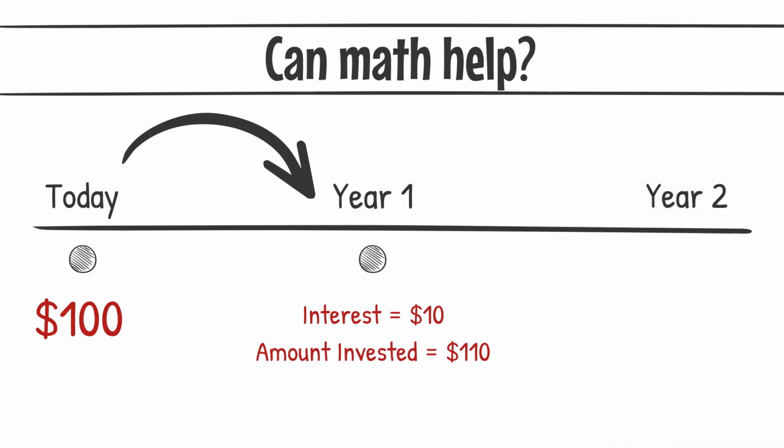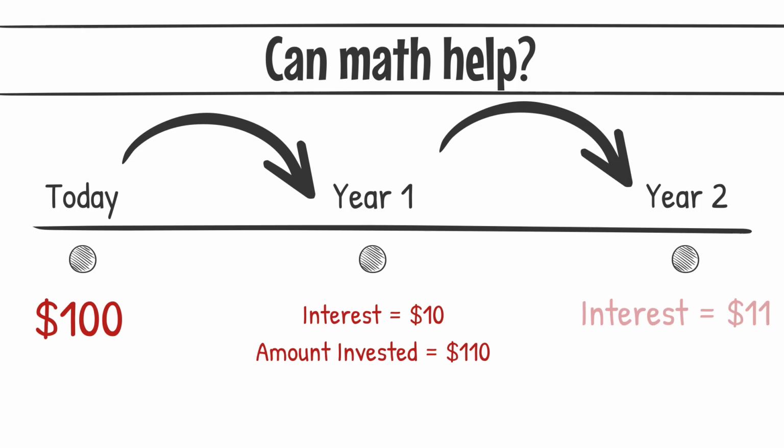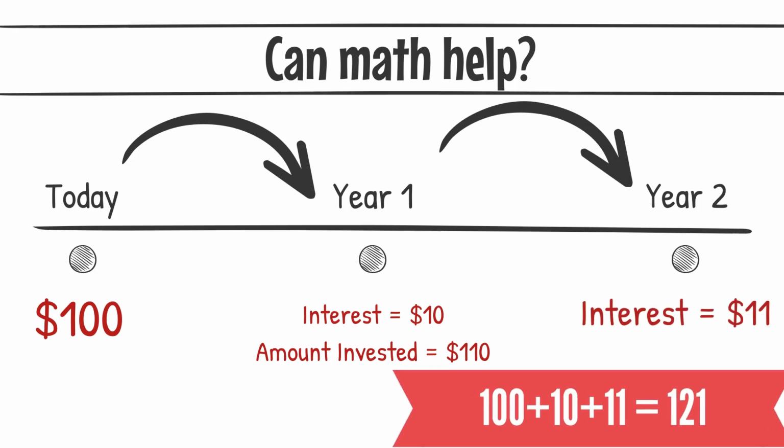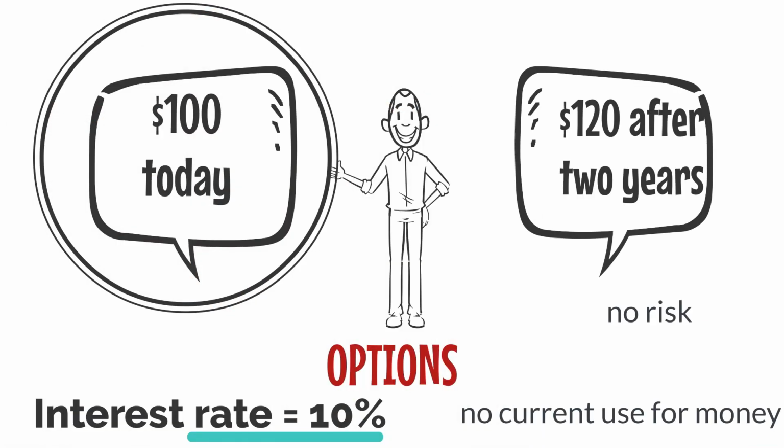Hence, in year 2, we will generate $11 in interest, and our total investment will grow to $121 at the end of year 2. This extra dollar is due to the interest on interest we received at the end of year 1. So with compounding, we would prefer the $100 today rather than $120 2 years from today.